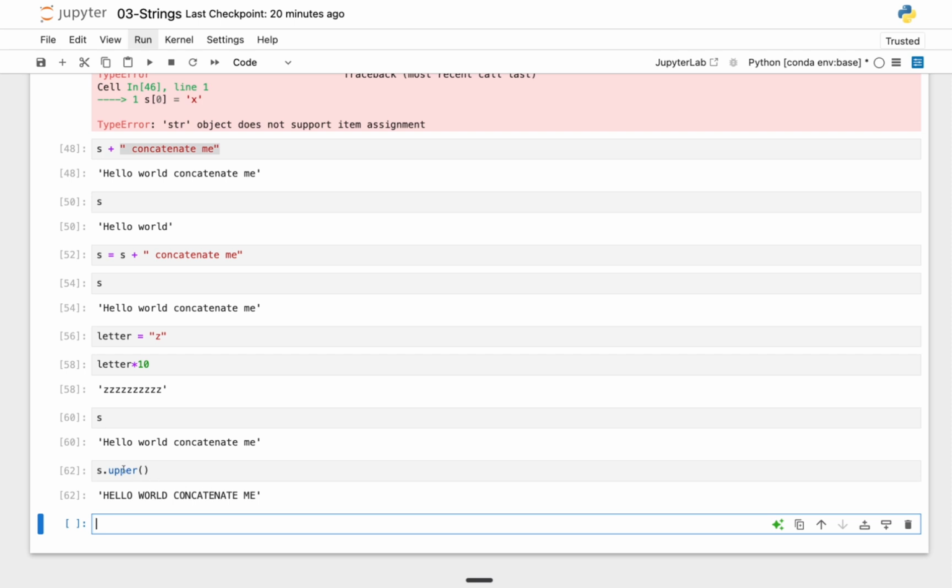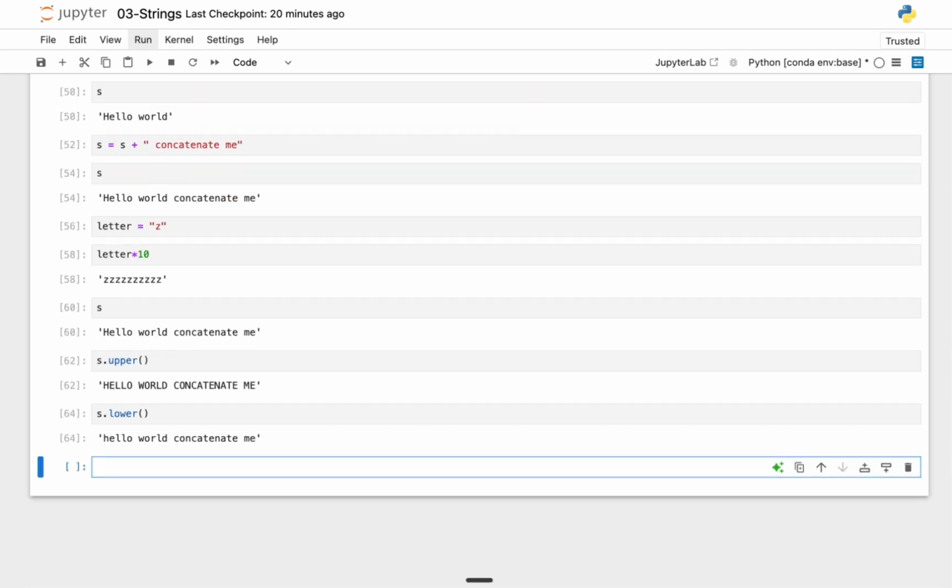So you guessed it right. We have upper, and we are also going to have lower. What lower does is basically the opposite of what upper does. It returns the lowercase version of all the characters of that string.